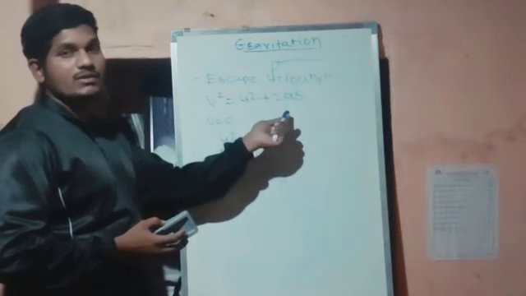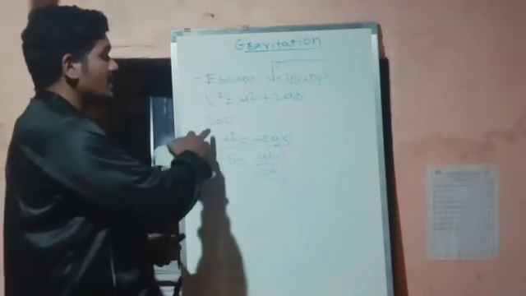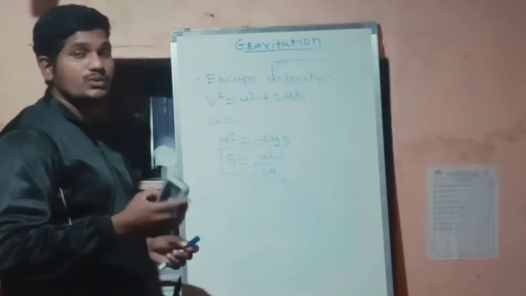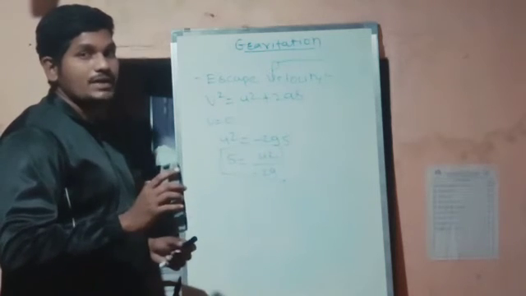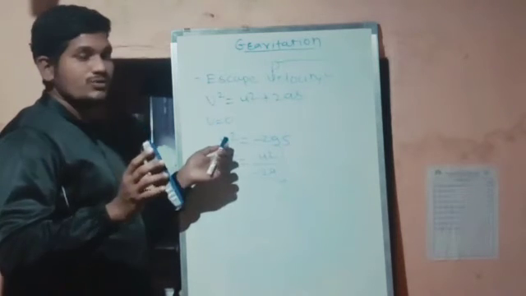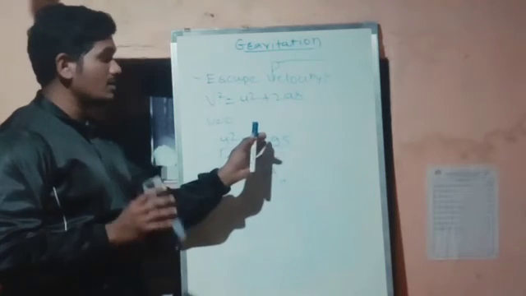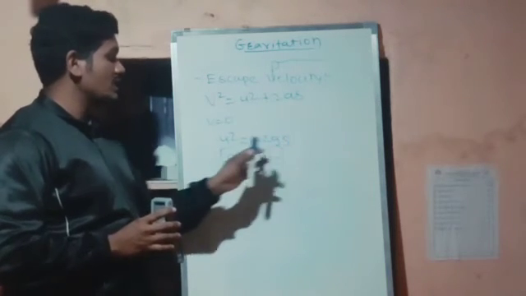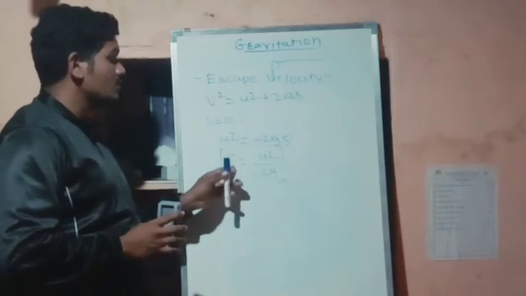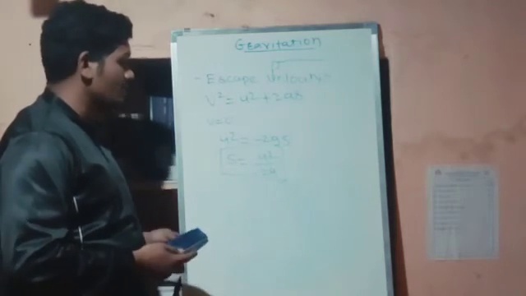We have to think in terms of acceleration due to gravity, so it will be 2gs. The final velocity will be used to escape from the Earth's gravitational force. So v is equal to 0, and the remaining terms give u square is equal to minus 2gs. Now we have to calculate the value of s. So s is equal to minus u square upon 2g. This is the value of s.